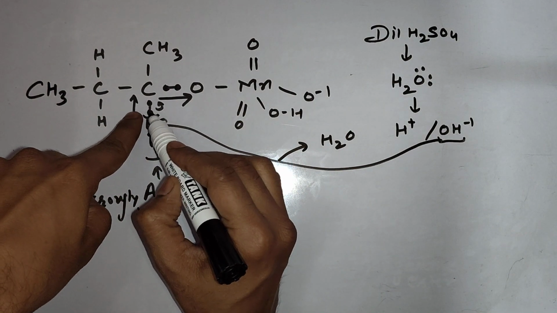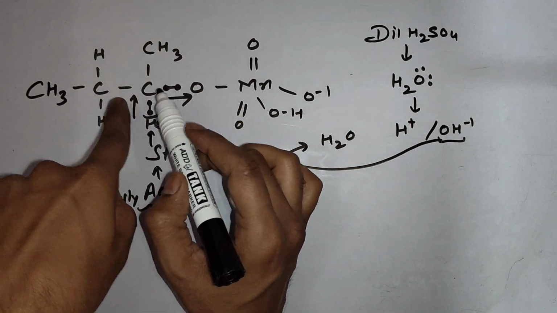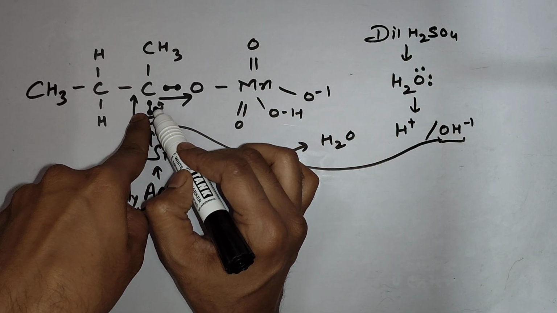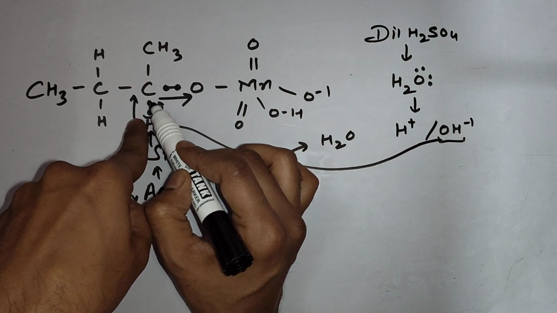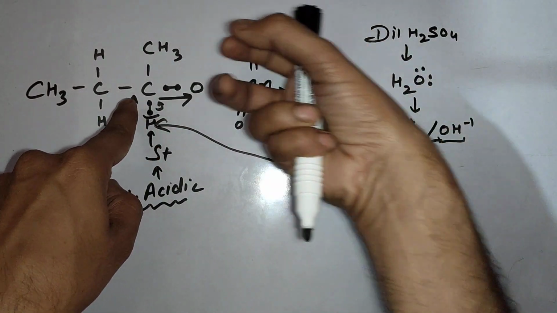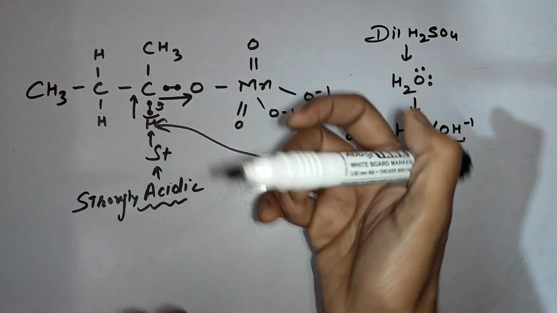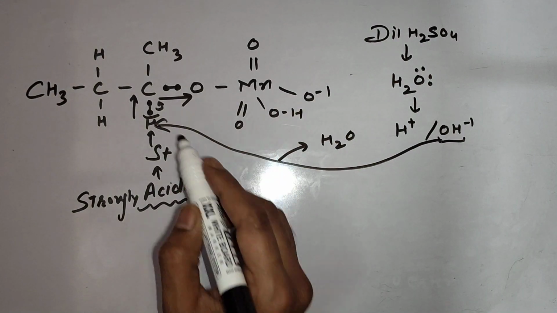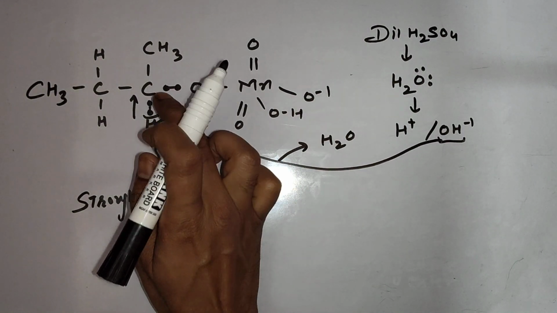Now these electrons which had gone toward carbon will shift toward oxygen, because this side is a strongly electron pulling group, strongly attracting electrons. So these electrons will go toward oxygen, and this will happen.